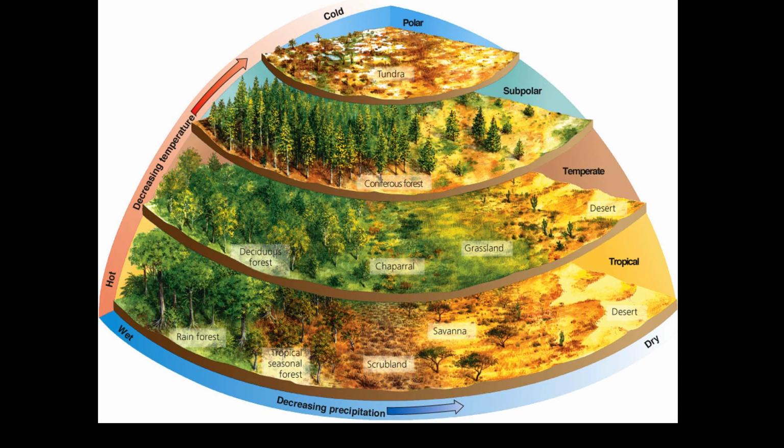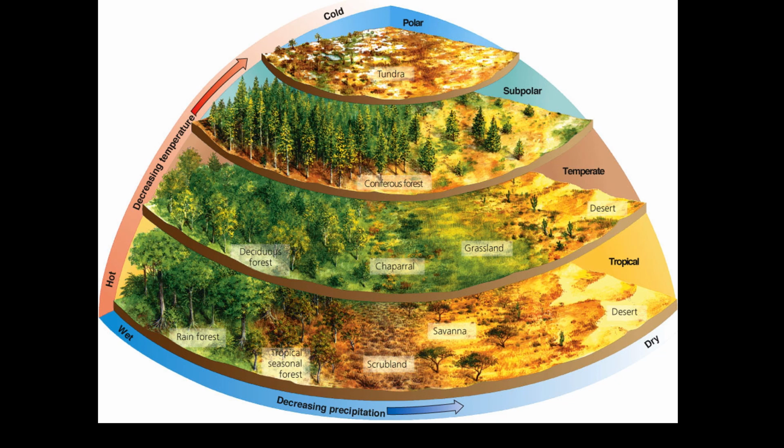You might need to pause the video to see all of the details in this picture. It's a really good one that shows how the amount of precipitation and the average temperature determine what biome is found where on Earth. Precipitation is easy. Larger plants require more water to grow, so it clearly limits growth if water is unavailable.